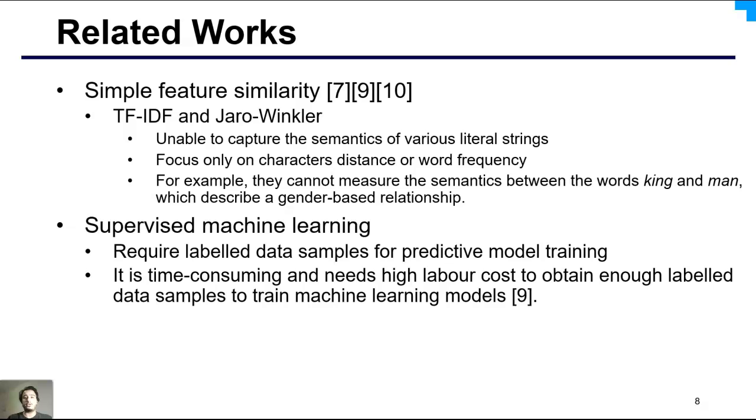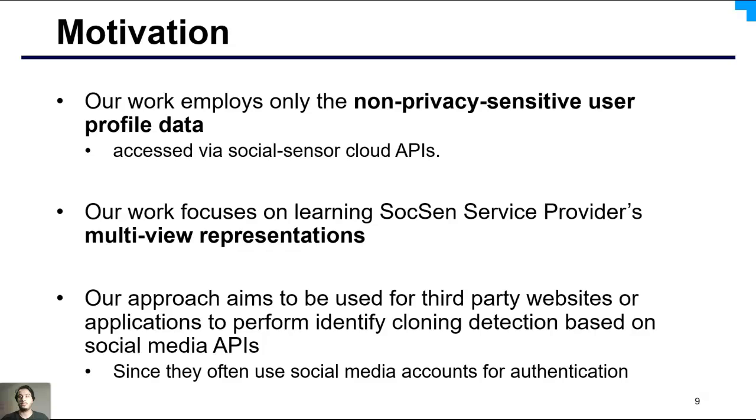Moreover, existing work uses supervised machine learning, which requires labeled data samples for predictive model training. In addition to that, it is time-consuming and needs high labor cost to obtain enough labeled data samples to train machine learning models. Our work employs only the non-privacy-sensitive user profile data, which are accessed by social sensor cloud APIs.